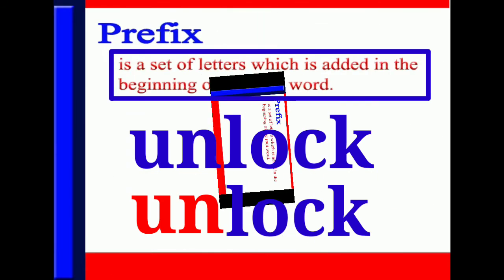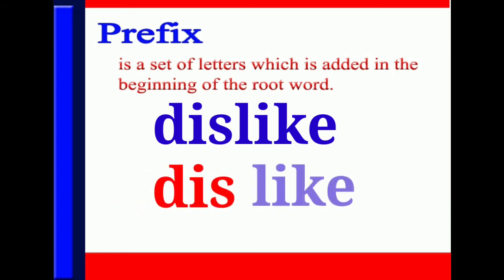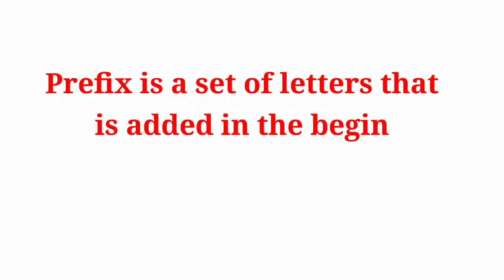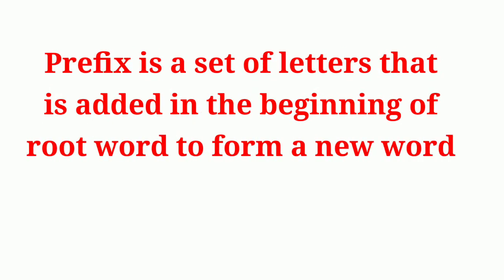Let us see one more example. The word is dislike. In this word, the prefix dis is added to the root word like, and this is how we have formed or got the new word dislike. This adding of prefix dis also changes the meaning of the root word like. In this way, I repeat the definition of prefix. The prefix is a set of letters that is added in the beginning of the root word to form a new word, and consequently, the meaning of the root word changes in this process of word formation.